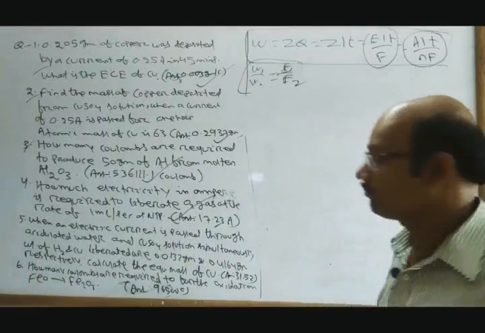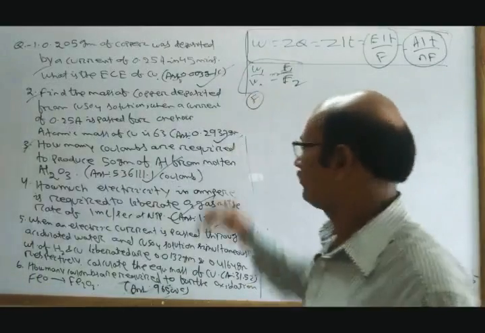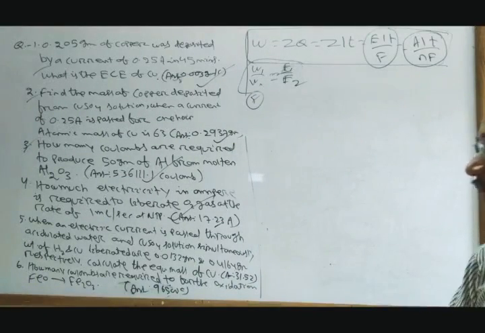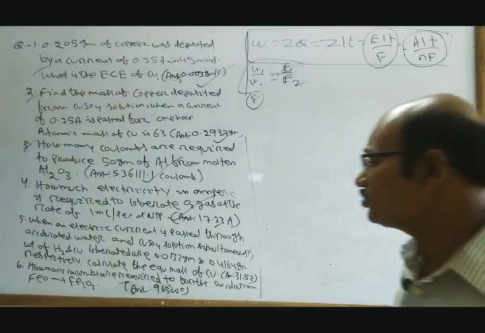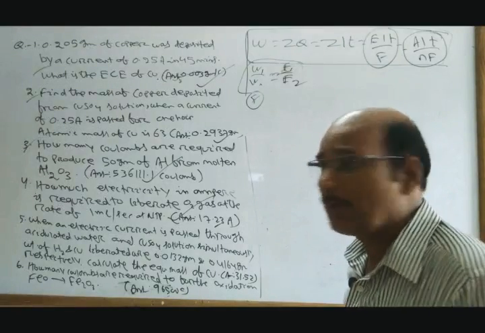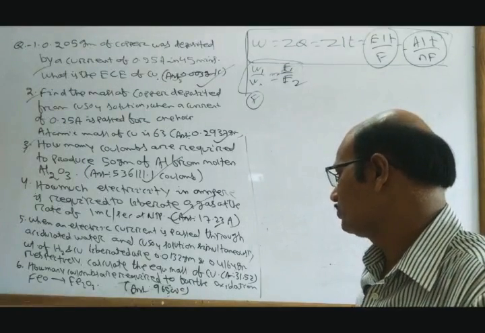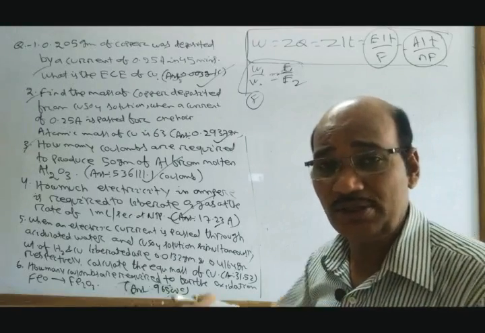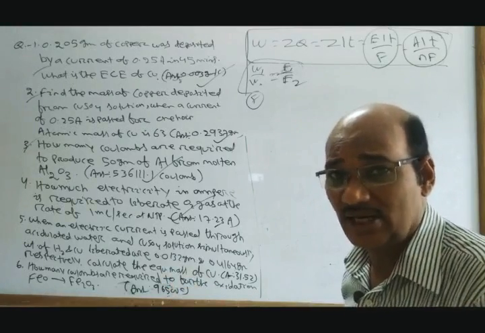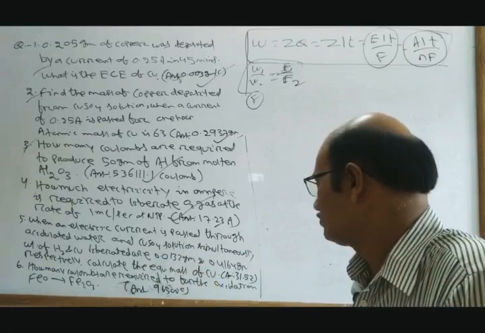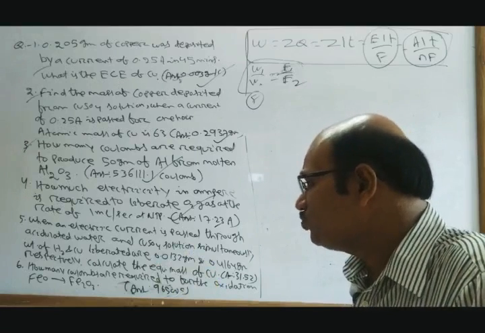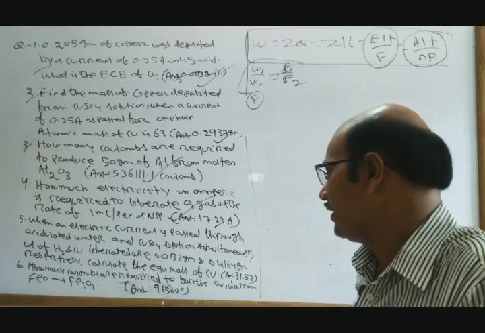Number 5. When an electric current is passed through acidulated water and copper sulfate solution simultaneously, that means you will apply here Faraday's second law, because we have taken 2 cells here. Weight of H2 and copper liberated are this and this.